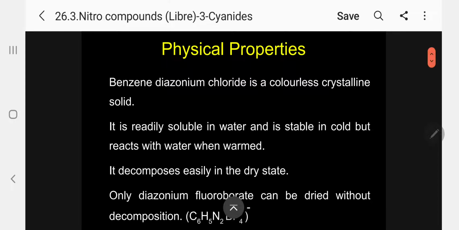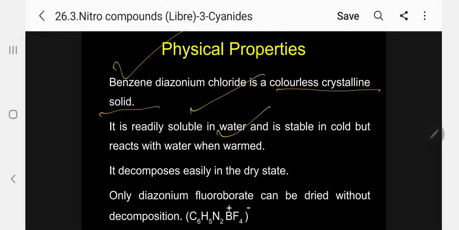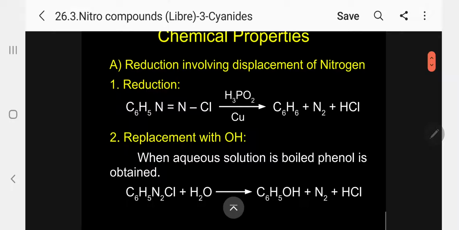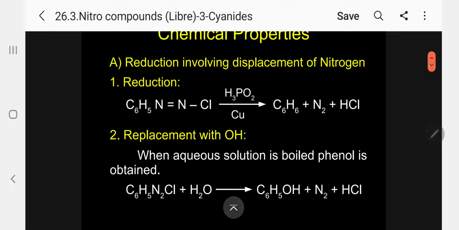Physical properties. Benzene diazonium chloride is a colorless crystalline solid. It is readily soluble in water and is stable in cold but reacts with water when warmed. It decomposes easily in the dry state, producing N2. Only diazonium fluoroborate can be dried without decomposition. Please follow. Let me come to the reactions of the diazonium chloride.